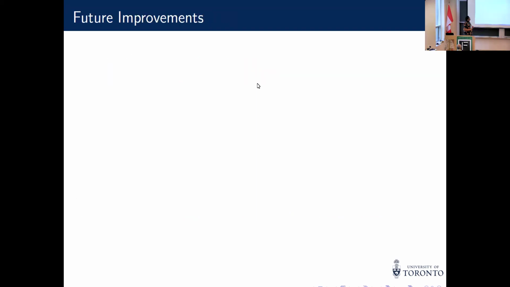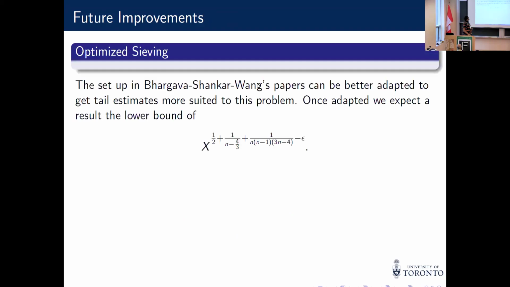Now, future improvements. Let's see heuristically how far this parameterization can take us. Obviously this is my next project, where the setup in Bhargava-Shankar-Wang's papers can be better adapted to get tail end estimates more suited to this parameterization. If we use the tail estimates as they are currently, we expect to get x to the half plus 1 over n minus 1.33.